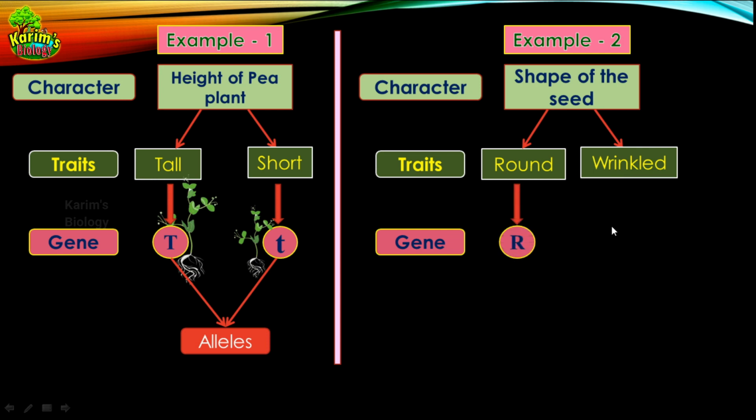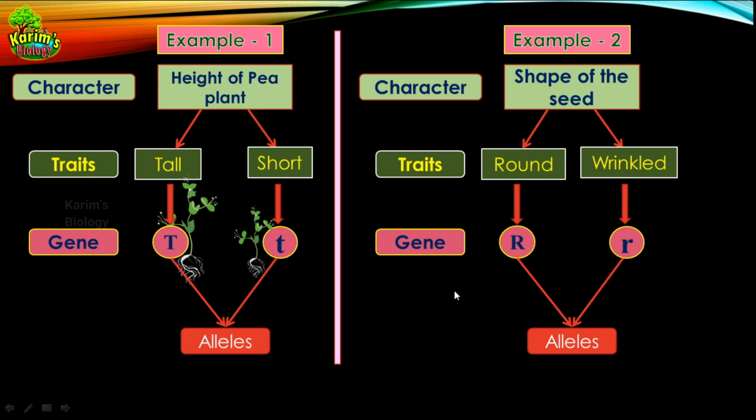So let us see what they are. Imagine that capital R is the version of the gene which is giving the trait round seeds, and small r is another version of the gene which is giving wrinkled seeds. So in this case, capital R and small r are the two versions of the same gene which is governing the shape of the seed. So we can consider these two as alleles.